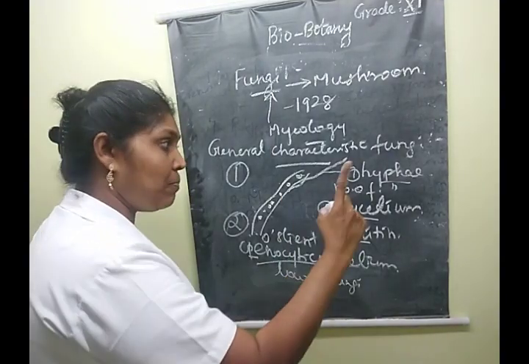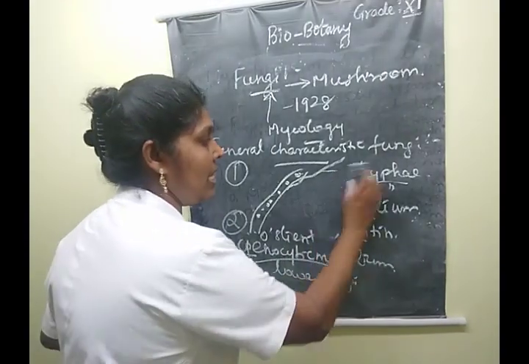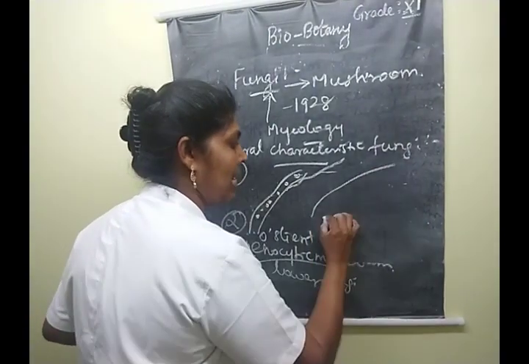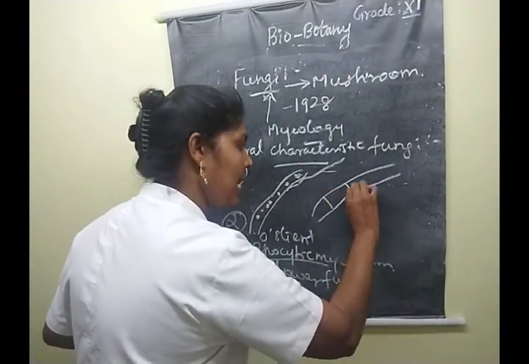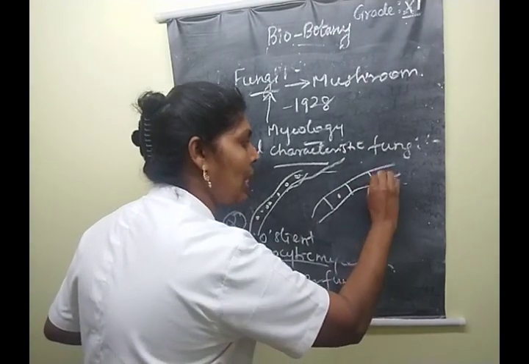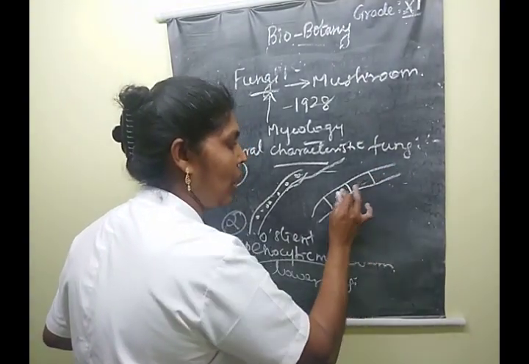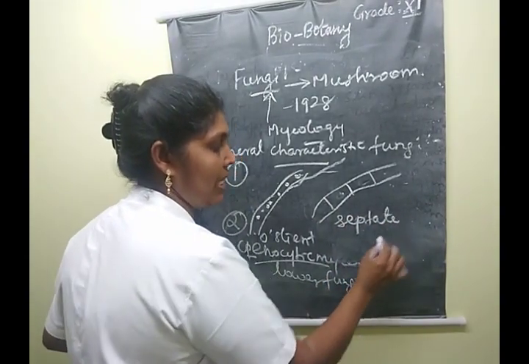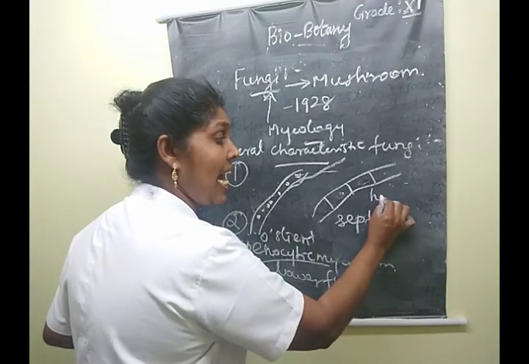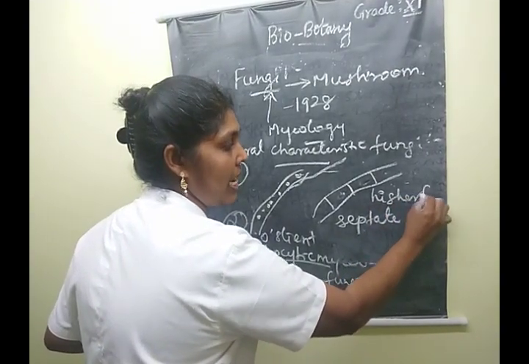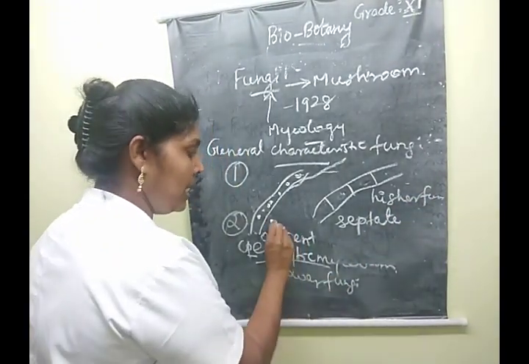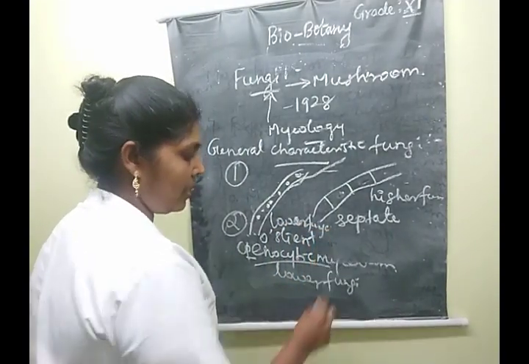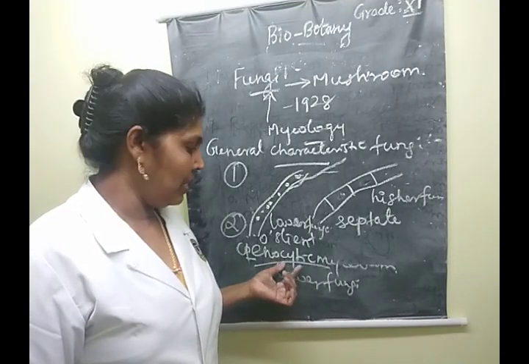Understood, children? Septate mycelium means the cells of the hyphae have septa between them. This septate mycelium is present in higher forms of fungal organisms, while cenocytic mycelium is in lower fungal organisms. Listen carefully, children.